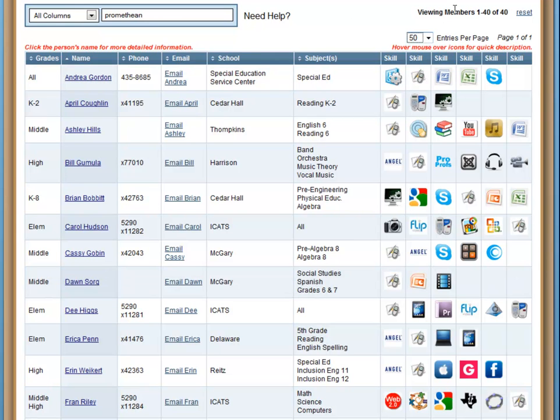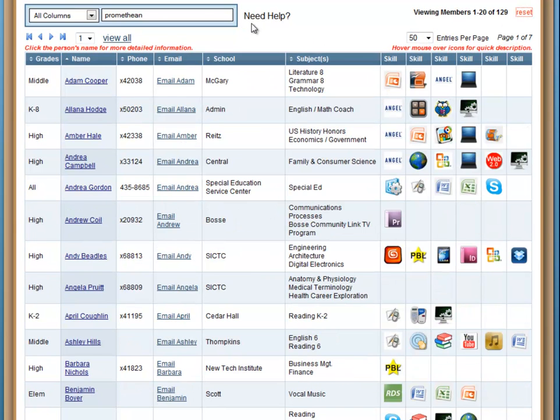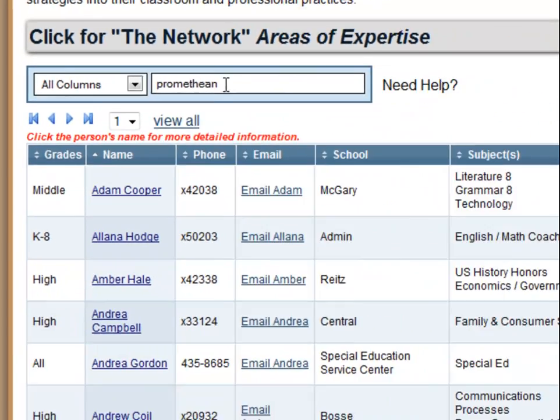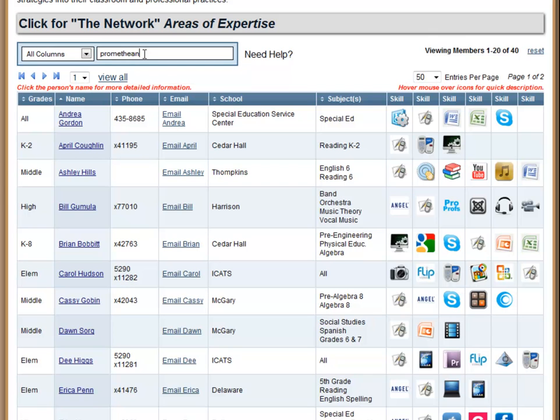To quickly reset your page, you can either refresh your browser, or you can come over here to the right hand side and click the reset button, and it then resets the page back to the way it was. Now I notice that your live keyword search box still has the last thing you searched in it, so if you click in there and hit the enter key, it'll bring up what you were trying to search for before.